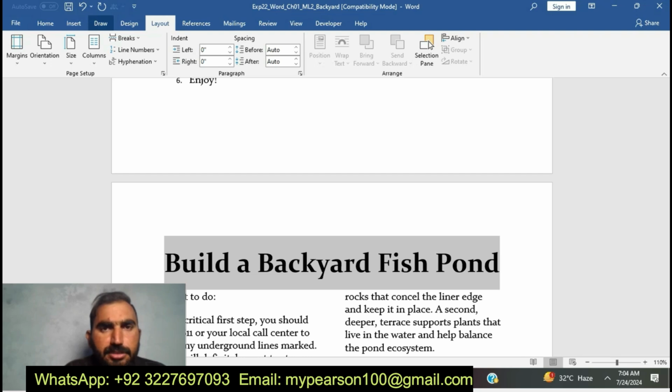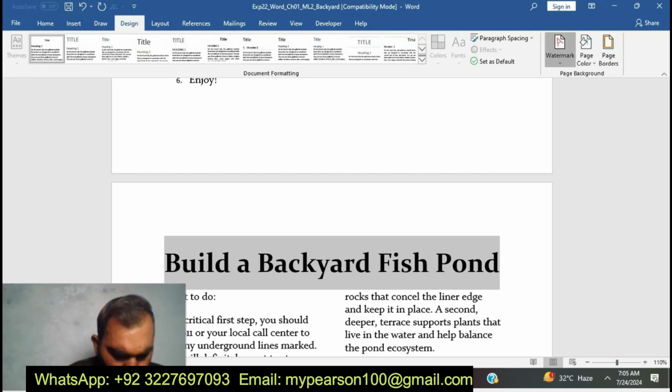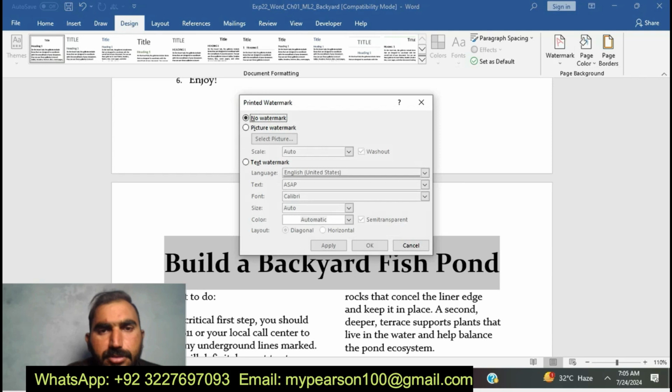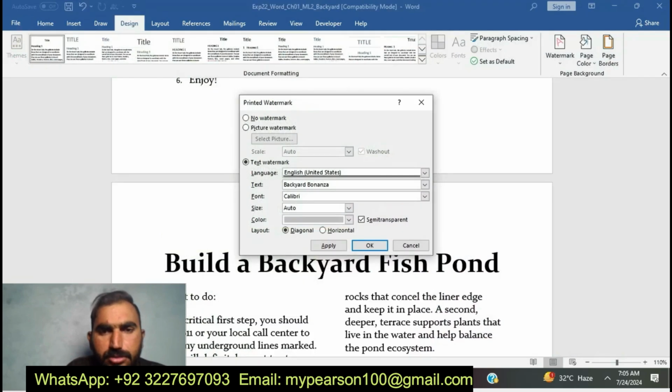I am going to do EXP22 Word Chapter 1 ML2 Backyard Bonanza. Now I am going to do step number 6. I am going to insert a watermark with the words Backyard Bonanza.